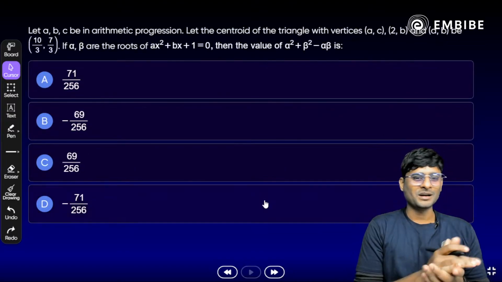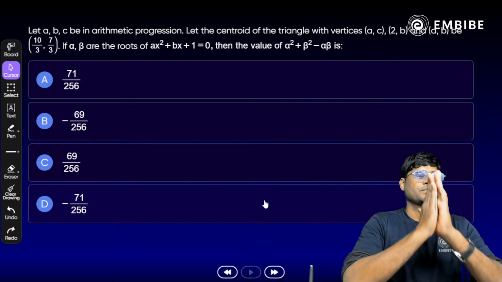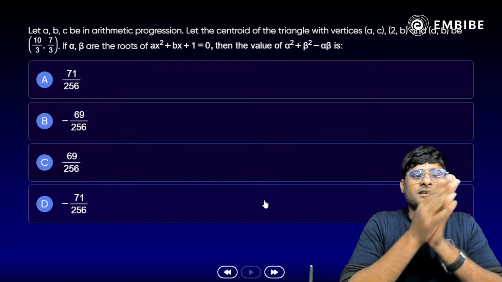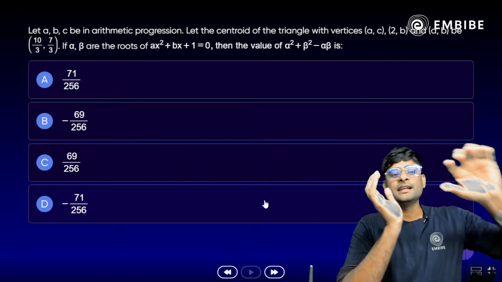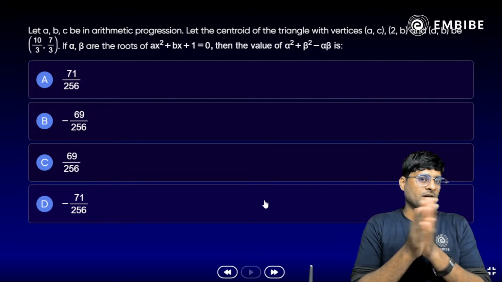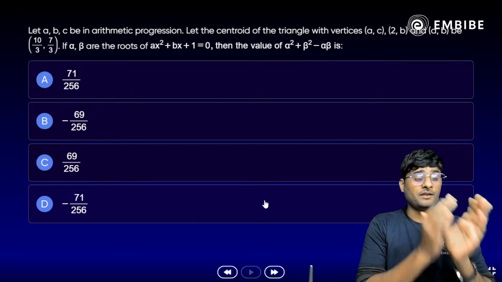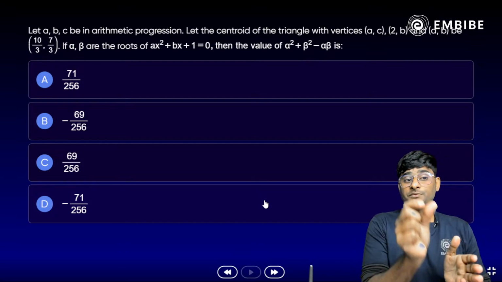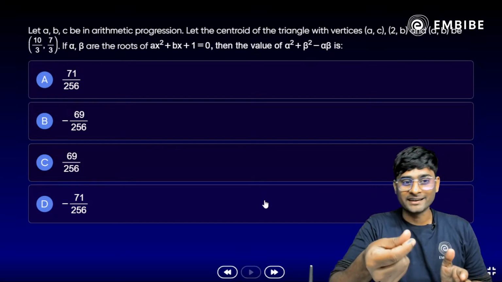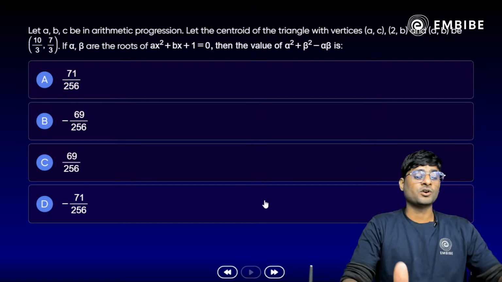One more, a little tricky you can say, but quite easy. Let a, b, c be in AP. Let the centroid of a triangle with vertices a comma c, 2 comma b, and a comma b be 10 by 3 and 7 by 3. If alpha and beta are the roots of the equation ax square plus bx plus 1, then the value of alpha square plus beta square minus alpha beta is equal to what?